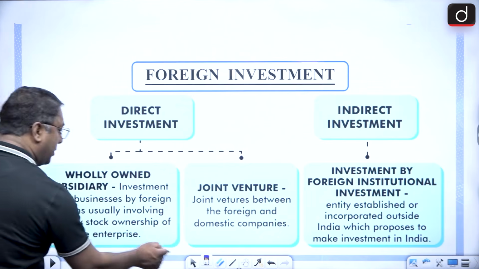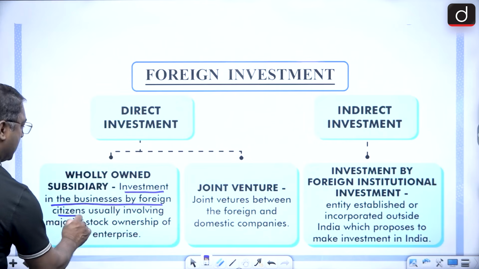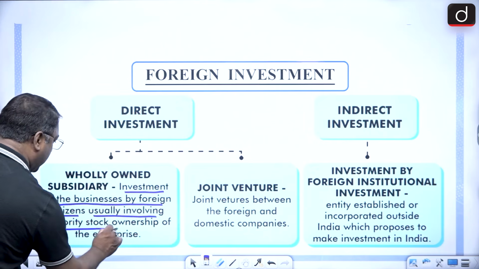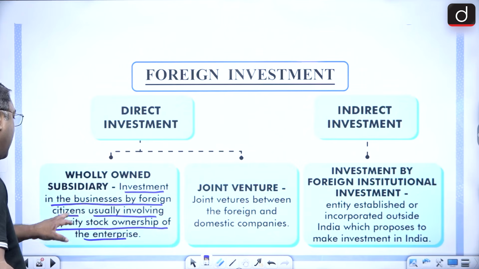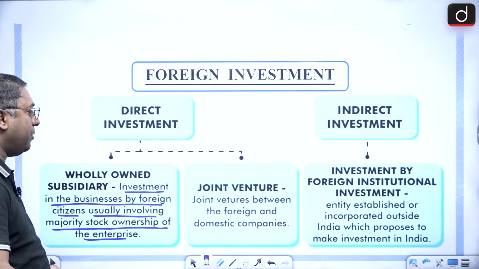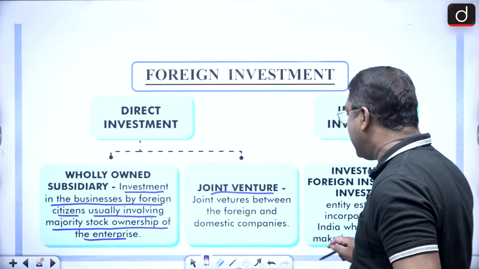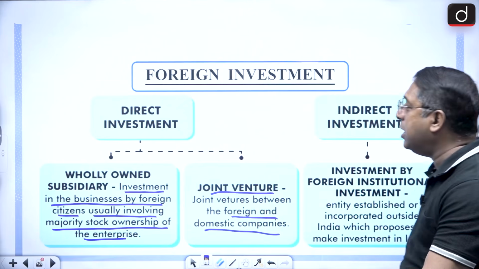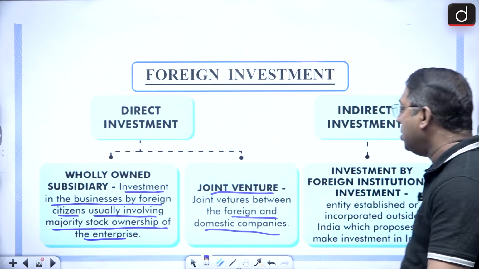A wholly owned subsidiary is investment in the business by foreign citizens, usually involving majority stock ownership of the enterprise. And for direct investment there is also one more, that is joint venture, between foreign and domestic companies. So direct investment is, first, wholly owned subsidiary and, second, joint venture.